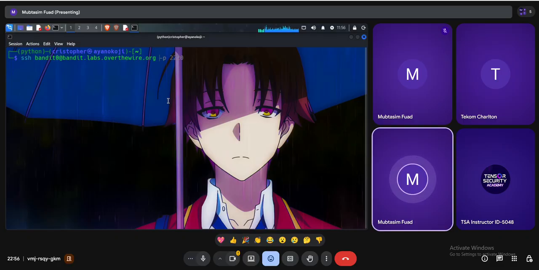And they have also specified the port. Generally, any task won't specify the port, but if they have provided the port number, I have to specify that also. So for that, I have to say -p 2220. This is the port number. So just press enter. They will ask for your password.